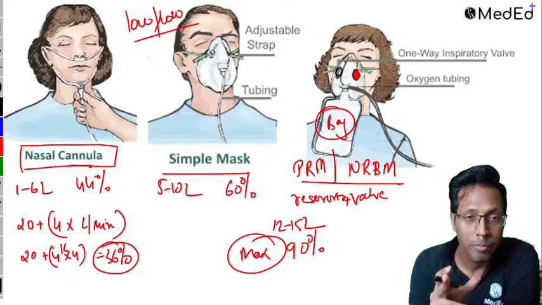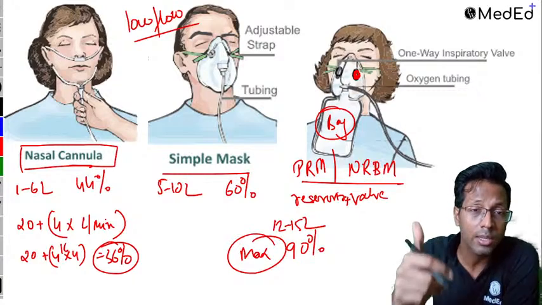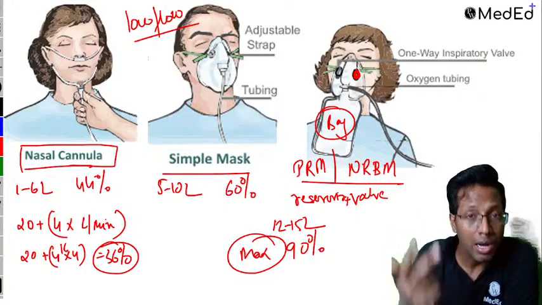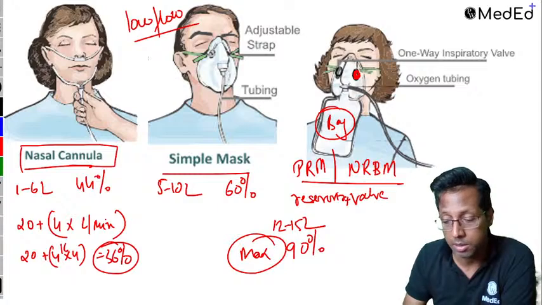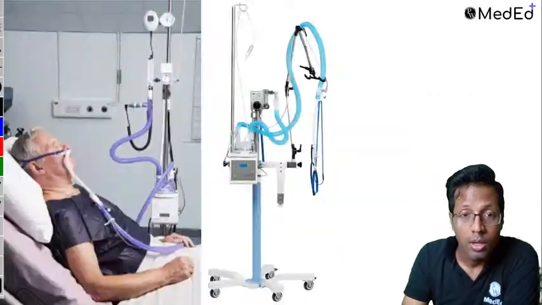Okay. Anyway, so simple. That's our first one done, the low flow devices. So these are the low flow devices: the nasal cannula, the Hudson mask, the partial rebreathing mask, and the non-rebreathing mask. These are normally used for patients who are normal, stable, and all.